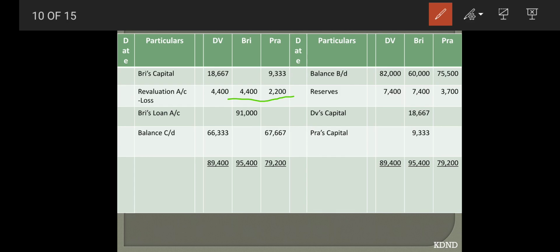And finally, now we will first close Brijesh's account because he is a retiring partner. So make a total of 95,400 as Brijesh's total, of which 4,400 is deducted. So 91,000 is the loan of Brijesh, that is a partner's loan, which will now be located on the balance sheet liability side. Come to your balance sheet liability side and there write down Brijesh's loan account.